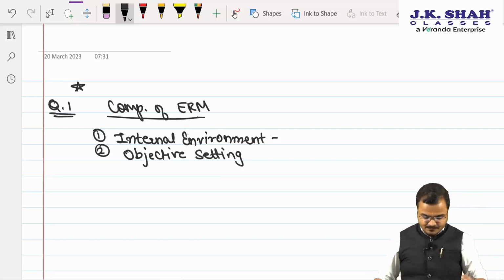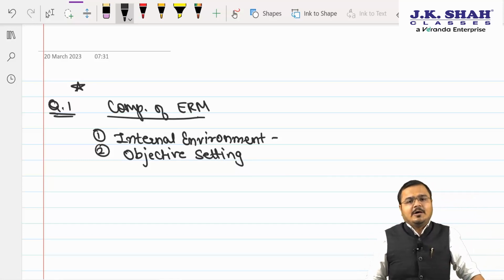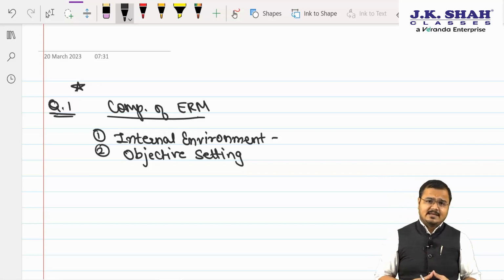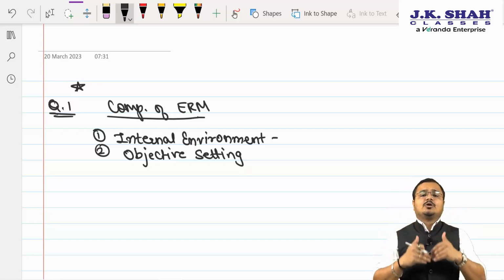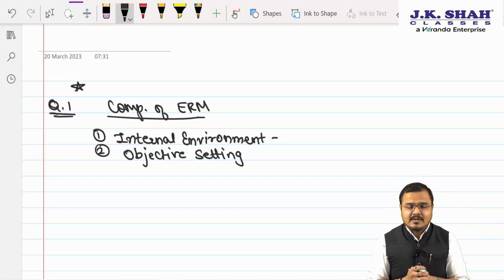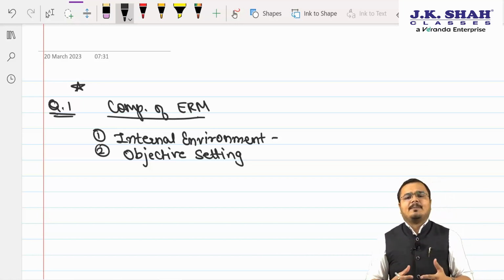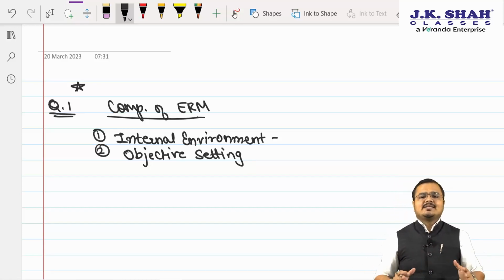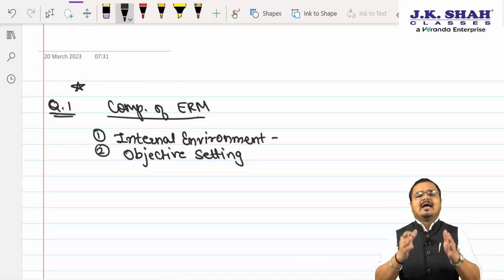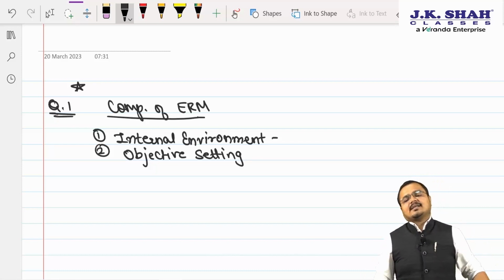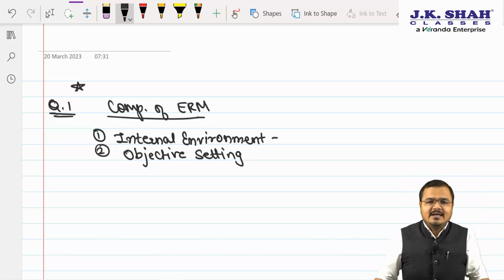Yes, sir. Now, when I am saying objective setting, it means what? Sir, before we implement the ERM system, that is the Enterprise Risk Management System, first we need to know what is our objective. While understanding the objective, we will come to know the probable threat that is affecting my organization. And by understanding those threats, I will definitely take some proper action against it. But sir, before implementation, one should know at what level the person is ready to take the risk, and that can be determined with the help of what? Sir, the objective which you set to achieve in the near future. Am I very clear to all my dear chartered? Say yes or no? Yes, sir.